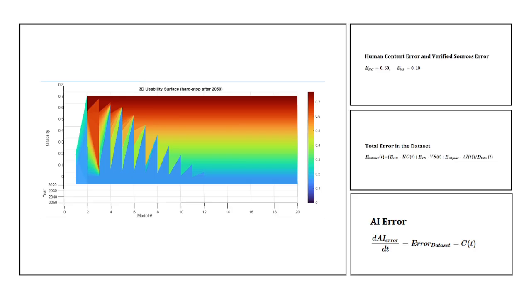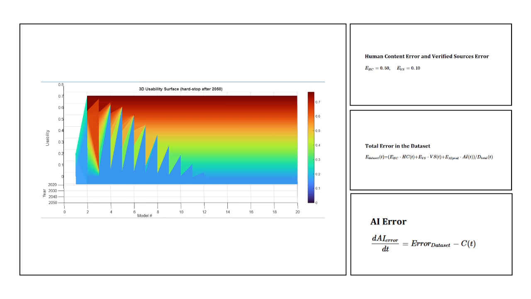The relationship defined in this model between usability and error is that the higher the error generated by AI, the lower the usability. Error as used in this model is a simplified definition of a performance indicator. The human content error was expected by some sources on the internet to be around 50%, with no real evidence I could find. The error in validated sources could be assumed to be zero, however that is not realistic due to not all validated sources being 100% accurate.